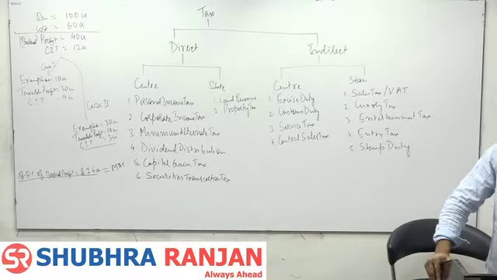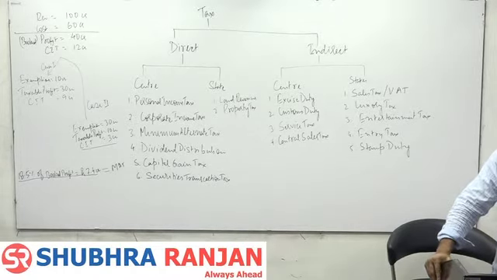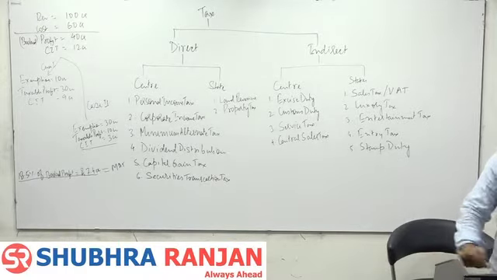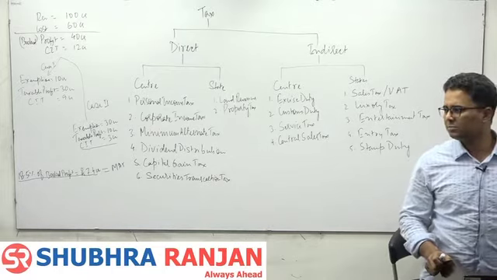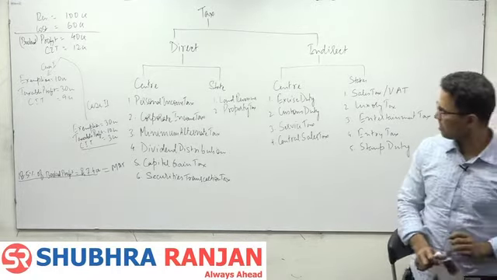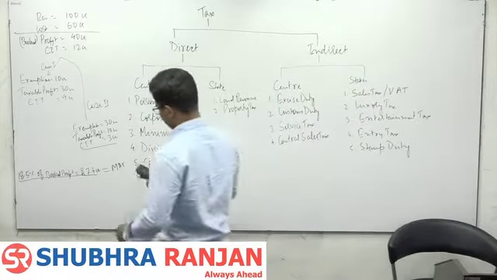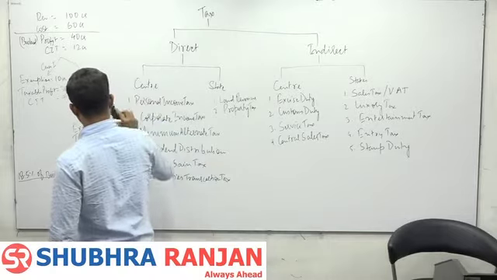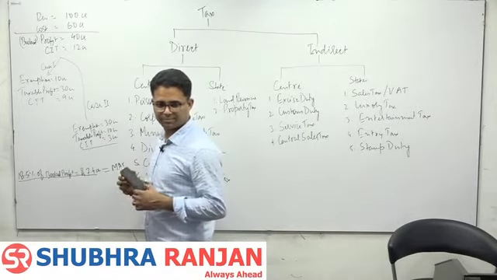So this is basically a restraint: you can't use exemptions beyond a certain level. Understood? Does anyone have any doubt?